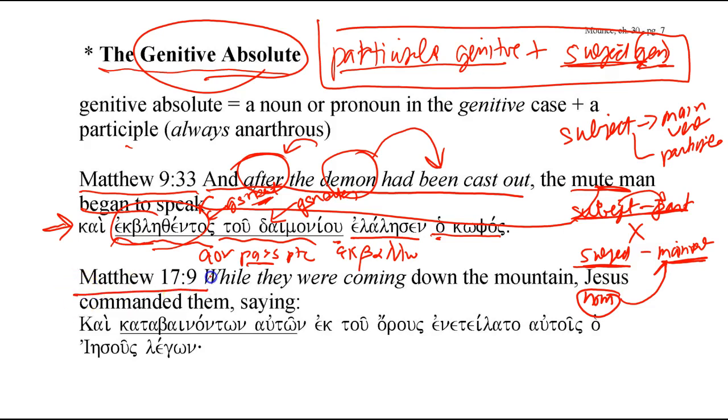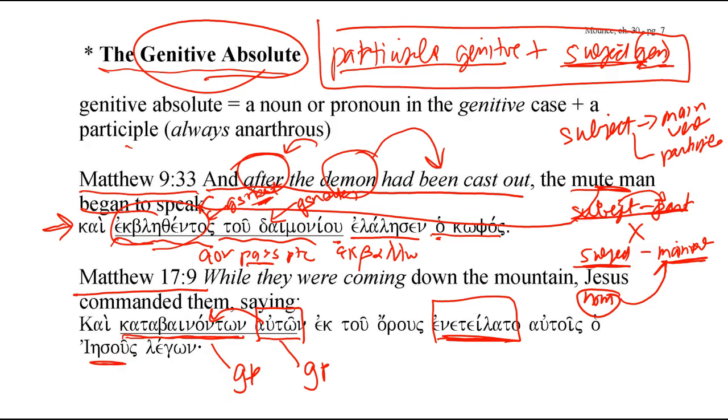So let's look at another example, Matthew 17:9. Katabainonton auton. Notice that here I gave a genitive plural example, and this is a genitive plural subject. Auton is the genitive subject for this participle in the genitive. Again, this is an example of the genitive absolute. And then this is a present participle. The main verb of the sentence is past time. He commanded, but in this case it's Jesus.